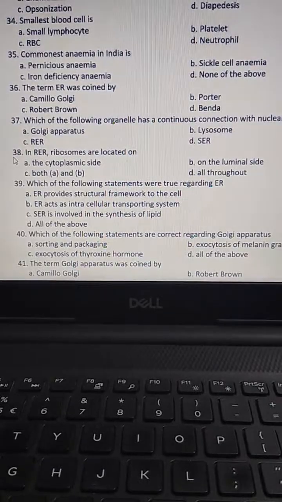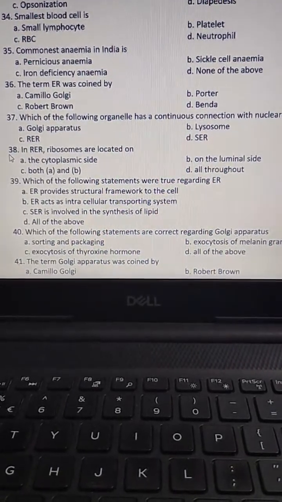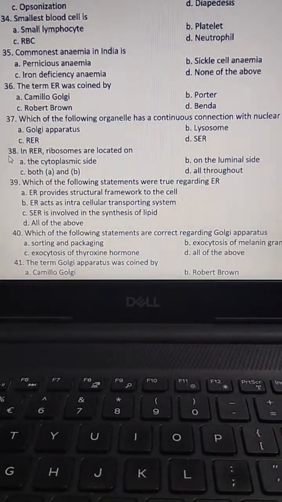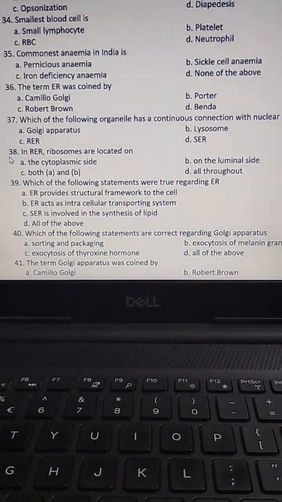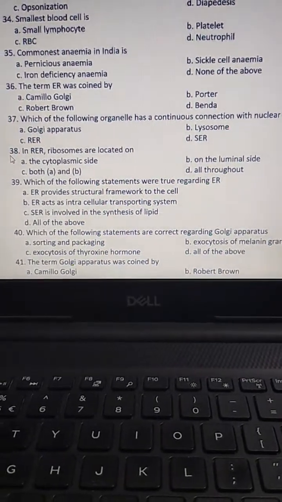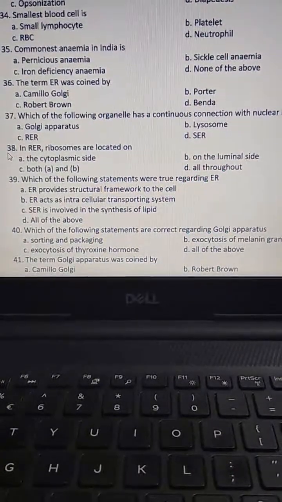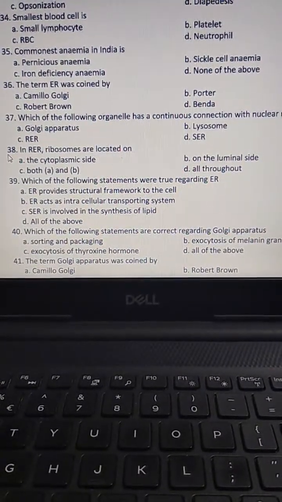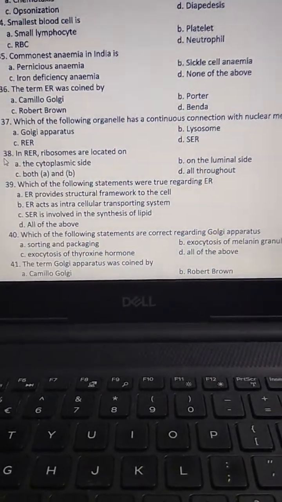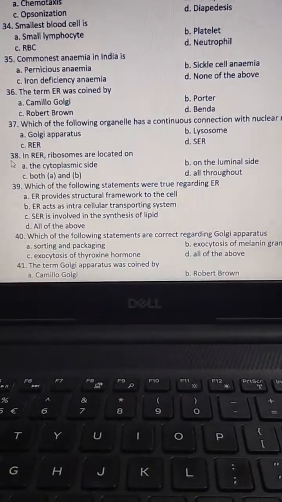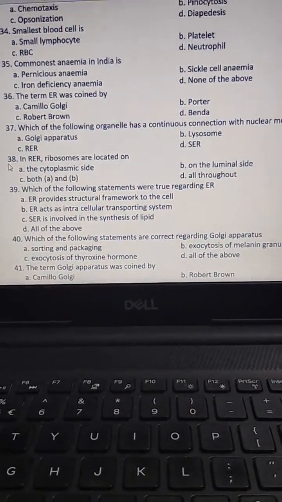Then in rough endoplasmic reticulum, ribosomes are located on? On the cytoplasmic side, on the luminal side, both A and B, all throughout. The answer is A, the cytoplasmic side.